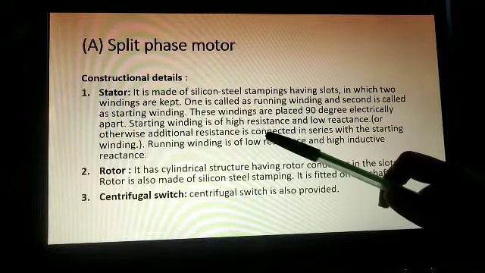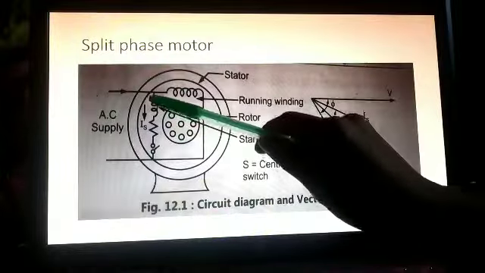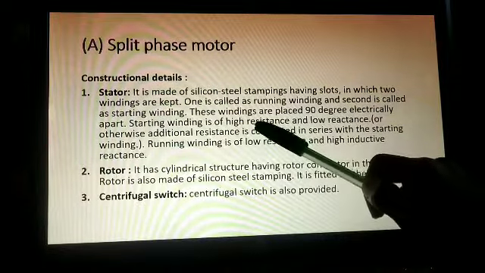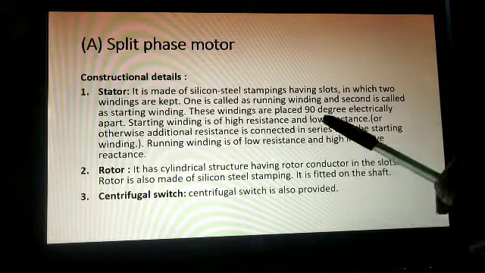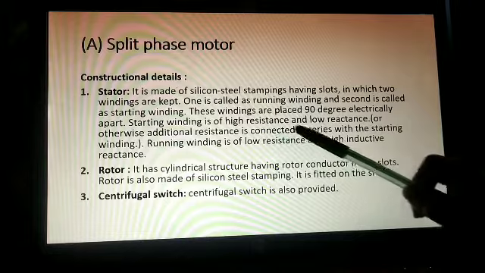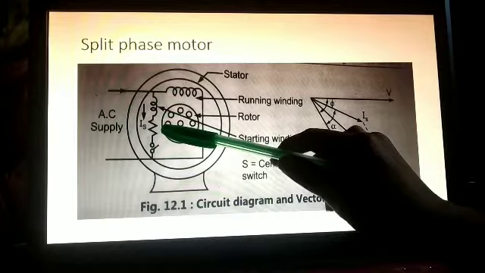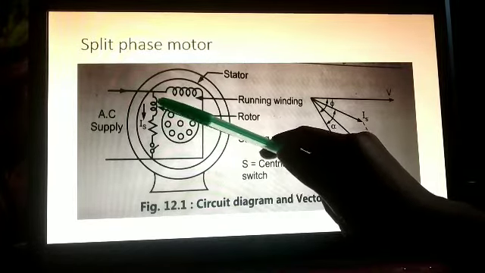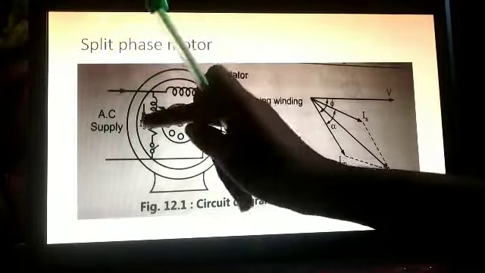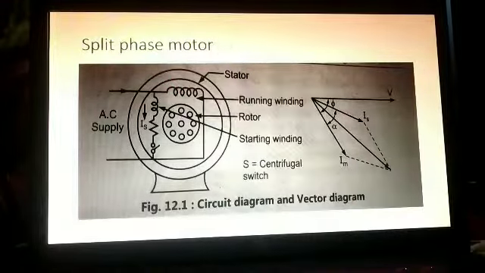The starting winding is of high resistance and low reactance. This is important. This is our starting winding. It has high resistance and low reactance. Or otherwise, additional resistance is connected in series with the starting winding. Here you can see additional resistance is also attached in series in the starting winding. The construction you have to write on the diagram itself. These windings are in the stator part and this is our rotor.